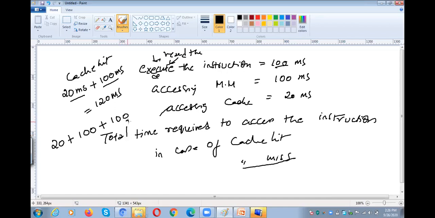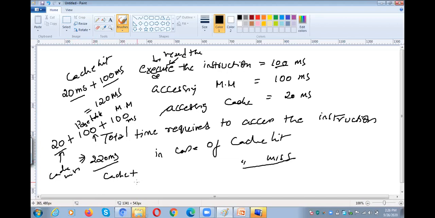So again, 100 milliseconds to access the main memory, and 100 milliseconds to access the page table. Why? Because it is also available in the main memory. And for the cache miss, in order to search in the cache, you require 20. So what is the total time? 220 milliseconds.